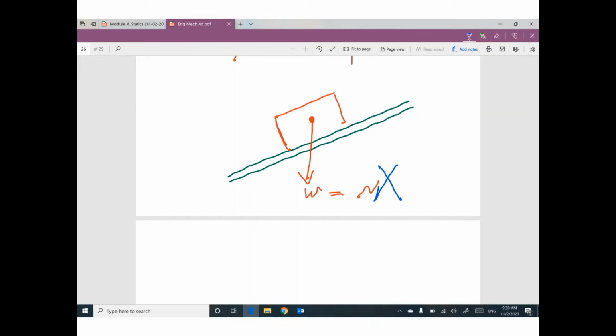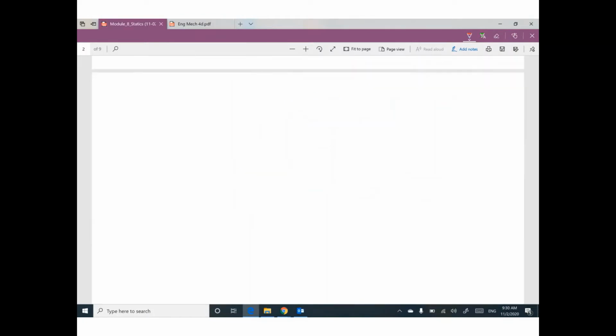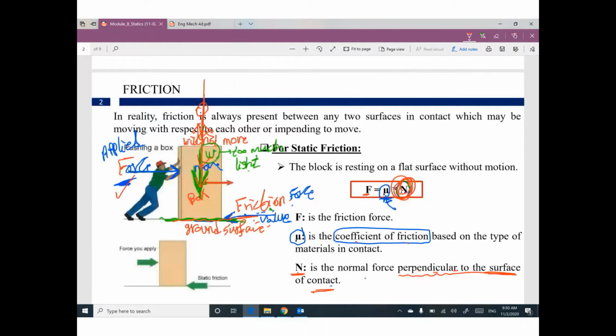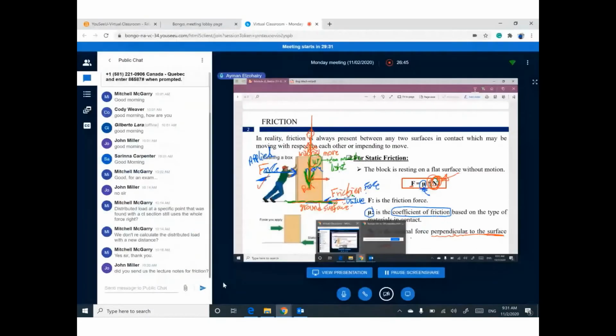Here is the contact surface, or surface of contact. N must be perpendicular to this surface. So please remember this point. N in this equation is the normal force perpendicular to the surface of contact. Does anybody have any question until this moment?